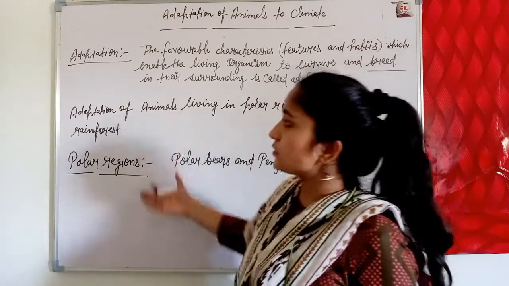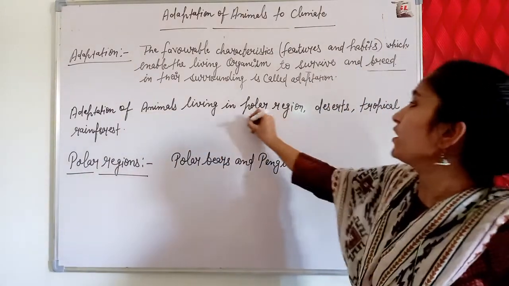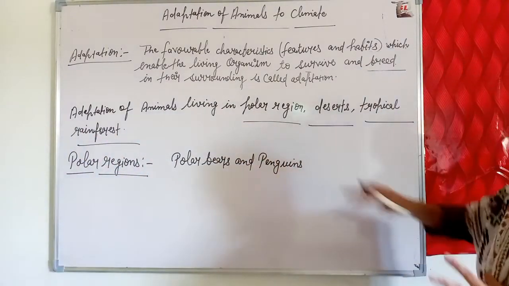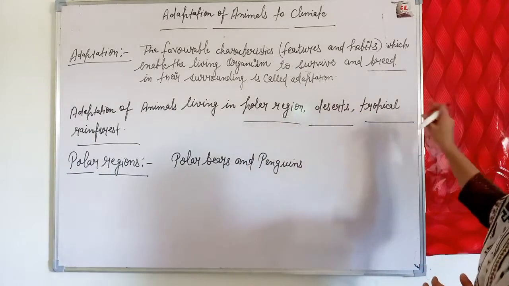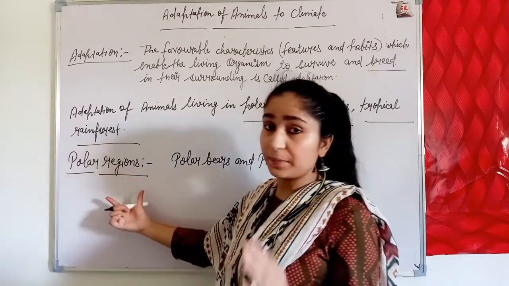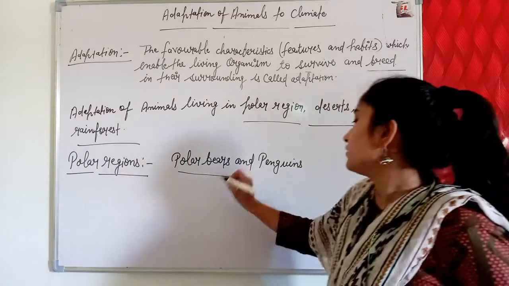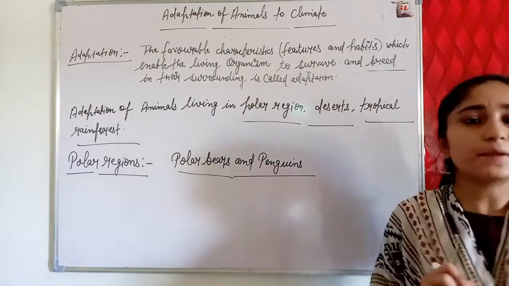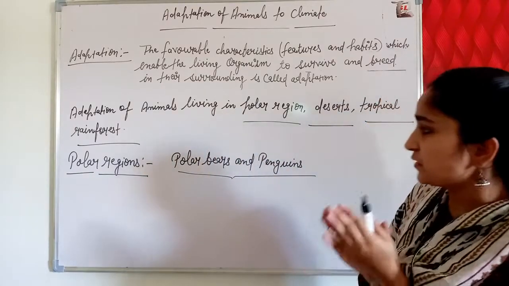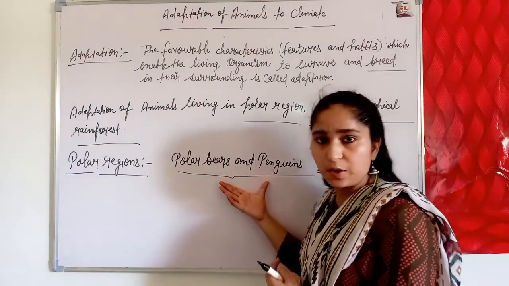In this video we will discuss the adaptations of animals living in polar regions, desert and tropical rainforest. At first we discuss the adaptations of animals that live in the polar regions, and the animals that live there are polar bears and penguins. These adaptations enable these animals to survive and breed in their surroundings.